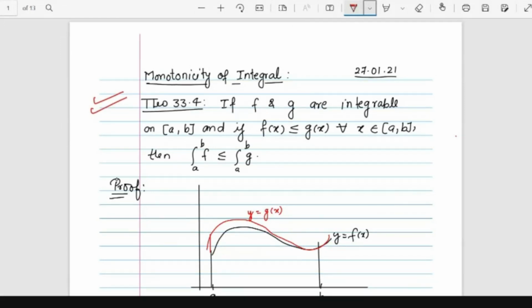So if f and g are integrable functions on a closed interval such that f(x) is less than or equal to g(x), then the corresponding integrals will follow the same inequality. This is called monotonicity of integral. This is also a useful result in order to calculate the integral of some function which is related in this way. If f(x) is less than or equal to g(x), then the corresponding integrals follow the same thing.